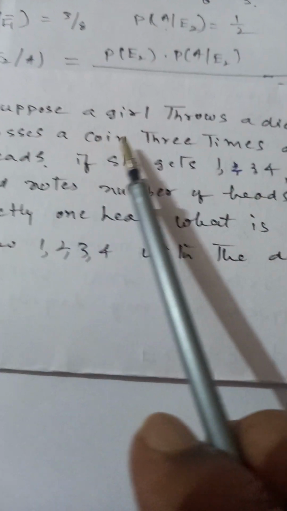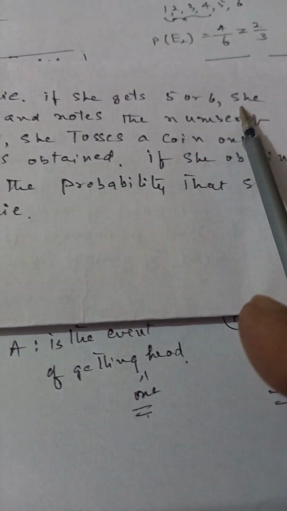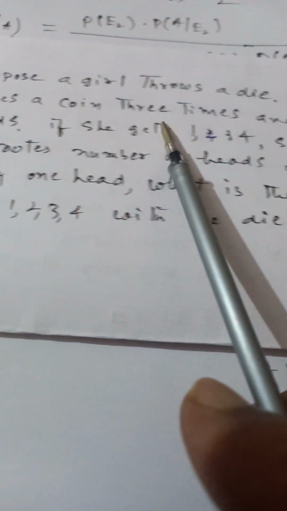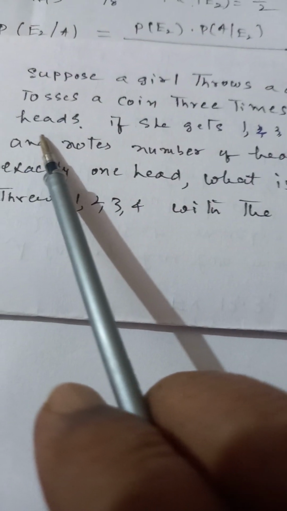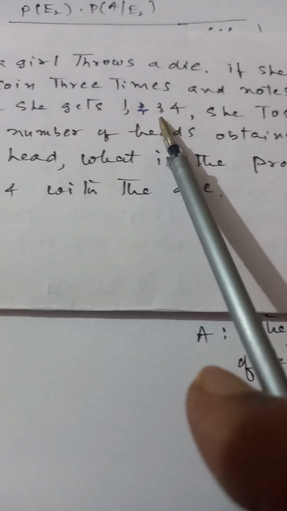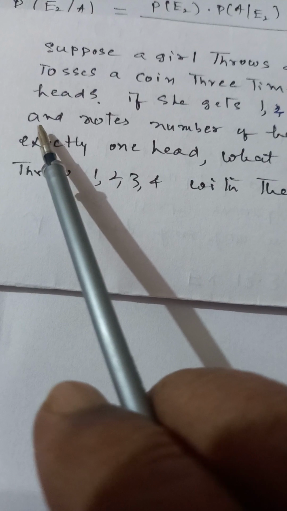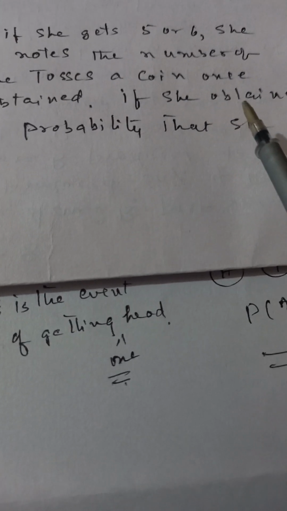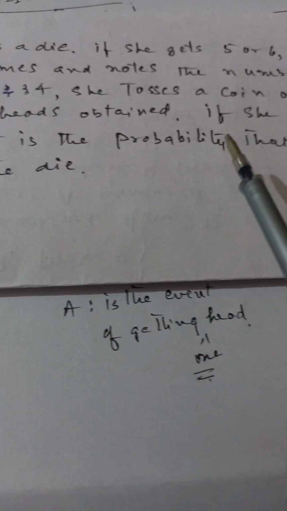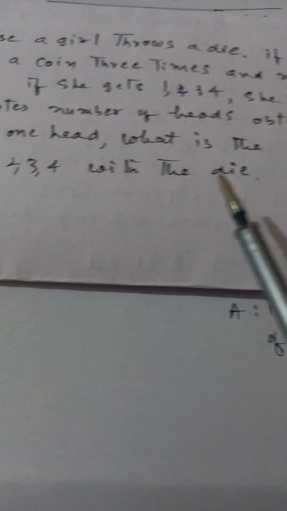Suppose a girl throws a die. If she gets 5 or 6, she tosses a coin 3 times and notes the number of heads. If she gets 1, 2, 3, 4, she tosses a coin once and notes down the number of heads obtained. If she obtained exactly one head, what is the probability that she threw 1, 2, 3, 4 with the die?